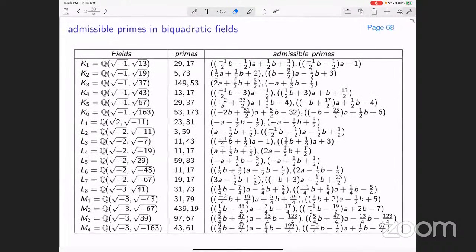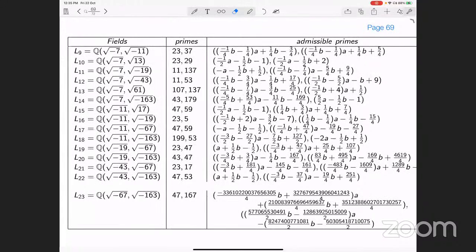That we did by using SAGE. We gave an algorithm and made sure that each of these fields admits 2 admissible primes, which are in the right corner of this table. This SAGE program gives us all these things, and this algorithm is available on our web page, and the link is also copied in the paper.